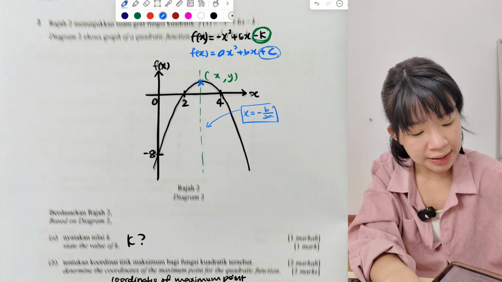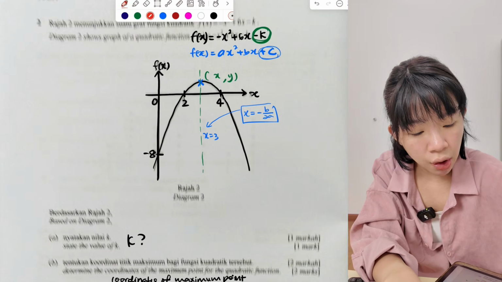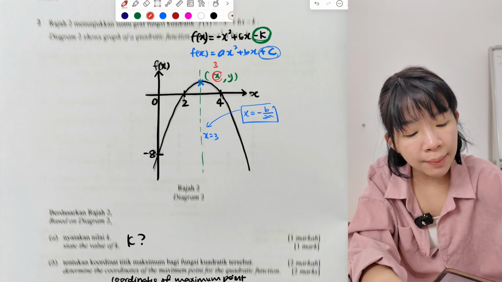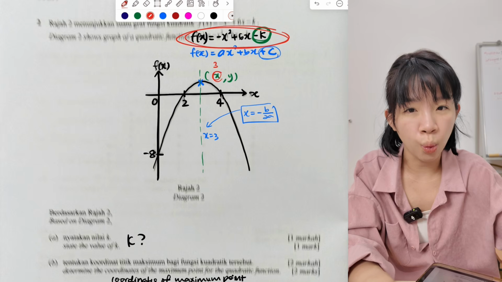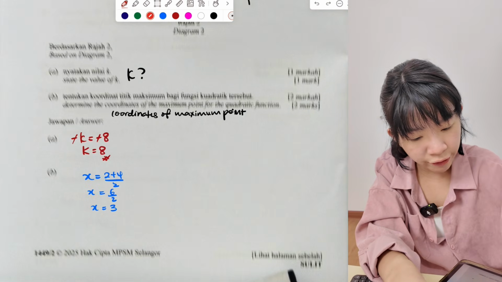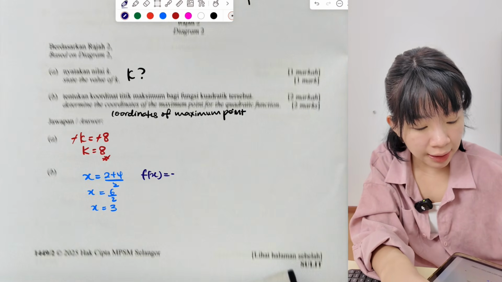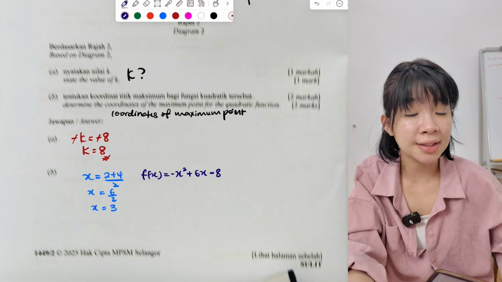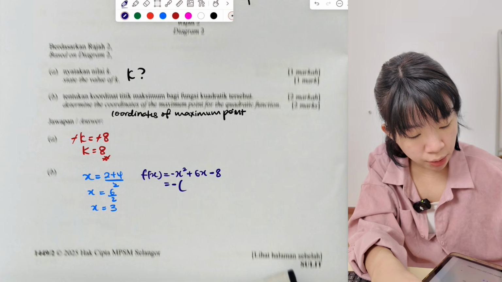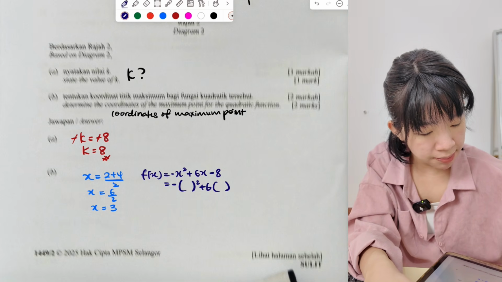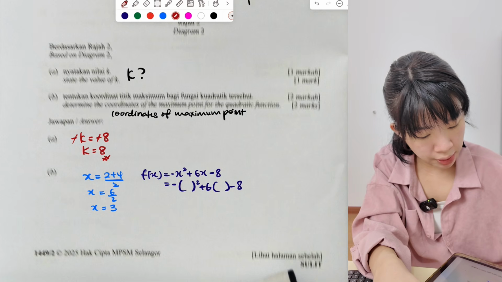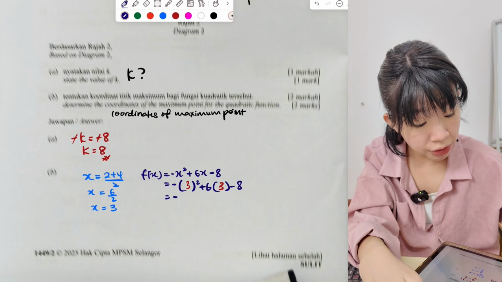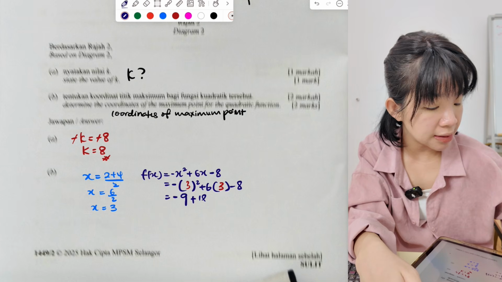Alright, so this line is x equals 3, which means the x coordinate is also 3. Alright, then how about y? If you got x and you want to find y, we substitute x into the function, then you can find y. So now the function is f(x) equals negative x squared plus 6x minus 8. Correct? Now we got x is 3. Equals negative, make sure you put brackets. When you want to substitute x, make sure you put brackets. So here, 3. Okay, so how much? At the end, negative remains 9. 3 squared is 9, plus 6 times 3 is 18, minus 8.